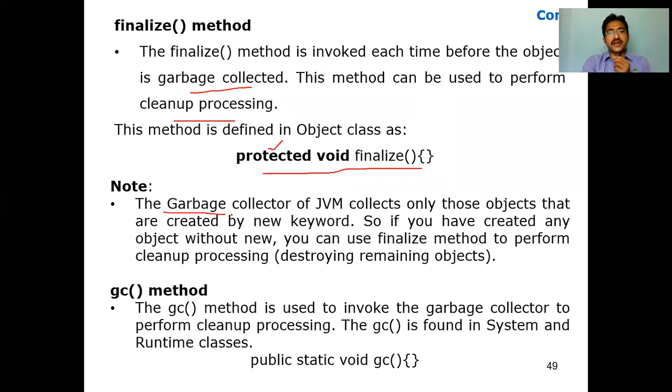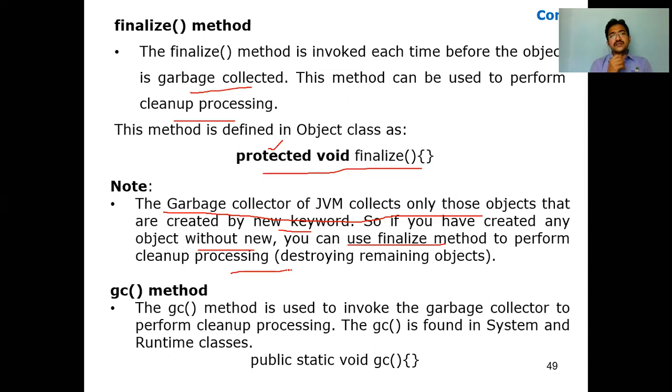We can note that the garbage collector of the JVM collects only those objects that are created by the new keyword. So if you have created objects without the new keyword, you can use the finalize method to perform the cleanup processing, that is, destroy the remaining objects.